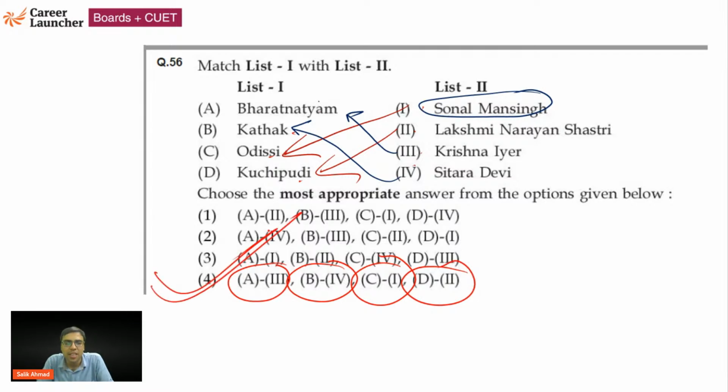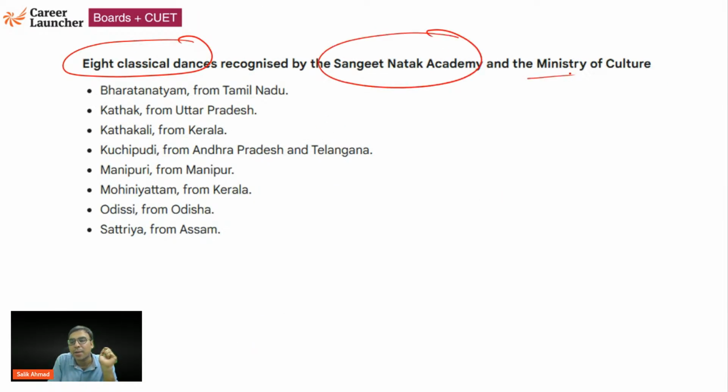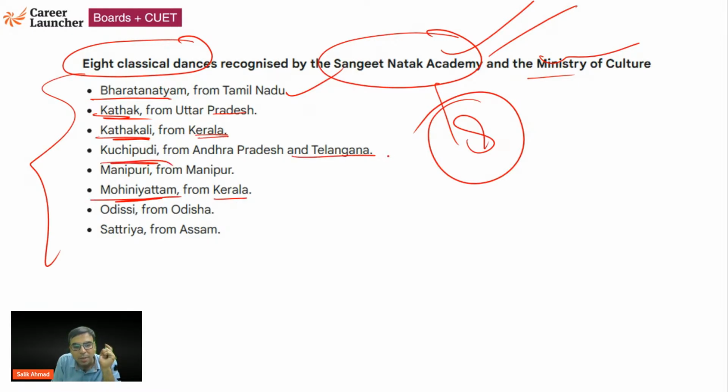Okay. I know it was a tough question because बहुत मुश्किल है dancers और dance names याद करना. Just remember it. These are 8 classical dances which are recognized by Sangeet Natak Academy and Ministry of Culture, है ना? So actually Sangeet Natak Academy के ये 8 classical dances हैं, ठीक है? Bharatanatyam is from Tamil Nadu. कभी-कभी states पूछते हैं मैच कराने के लिए, याद होना चाहिए. Kathak is from Uttar Pradesh, North India. Kathakali is from Kerala. And Kerala के एक और है, Mohiniyattam is from Kerala. Kuchipudi is from Andhra Pradesh region. Manipuri, name says Manipur. Odissi is from Odisha, and Sattriya from Assam.